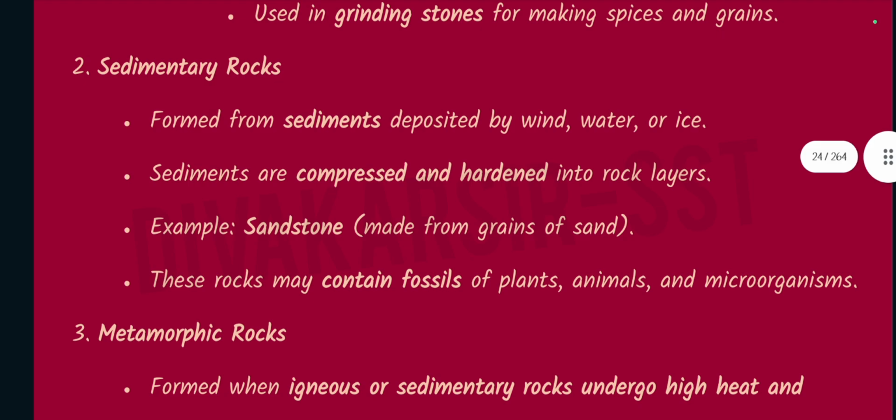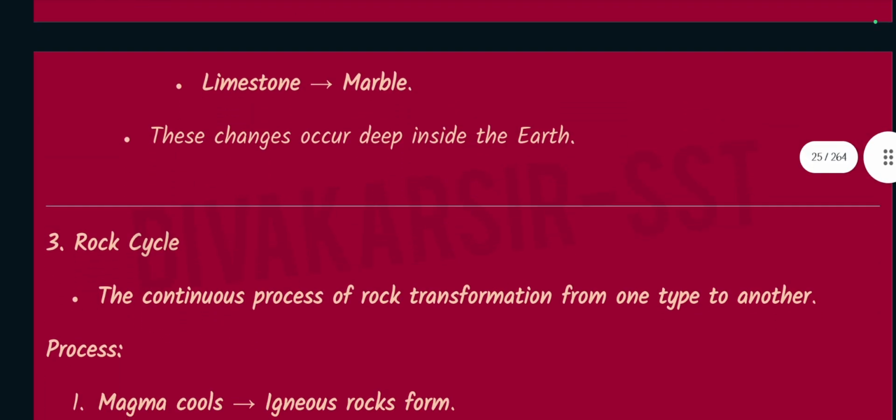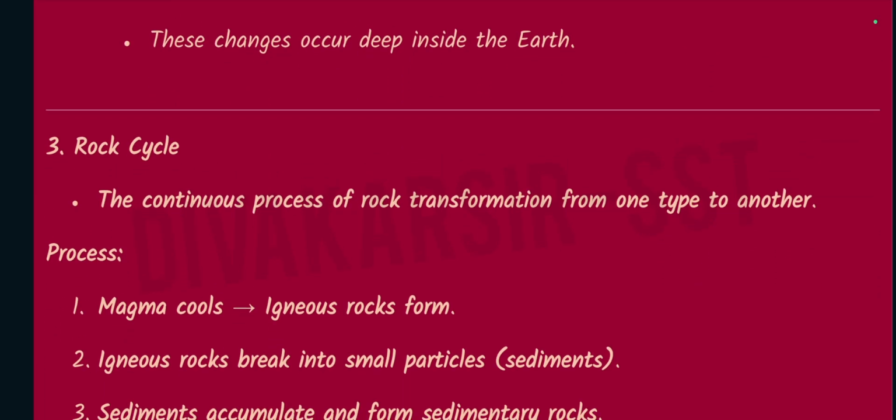Number 2. Sedimentary rocks, formed from sediments deposited by wind, water, or ice. Sediments are compressed and hardened into rock layers, for example, sandstone, made from grains of sand. These rocks may contain fossils of plants, animals, and microorganisms. Number 3. Metamorphic rocks, formed when igneous or sedimentary rocks undergo high heat and pressure. For example, clay to slate, limestone to marble. These changes occur deep inside the Earth.